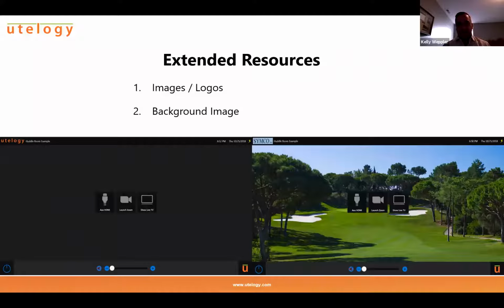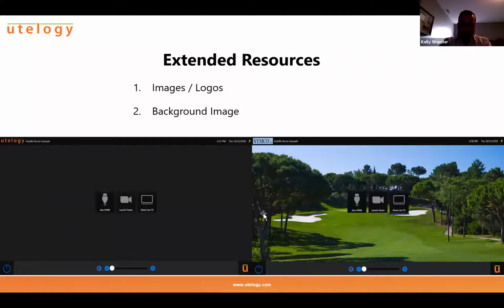So if, for instance, the customer had their own logo that they wanted to use, you can actually see in the two examples at the bottom of this page here, over on the left-hand example, we've just got our Utelogy image, but then on the right-hand side of the page, you can see we've got that Simco image there. So if a customer had their own logo, or maybe even a button, so if you didn't like the image that we're using for the HDMI cable, you wanted to import your own, you could certainly do that. Now, importing images is actually something that you have had the ability to do in previous releases.